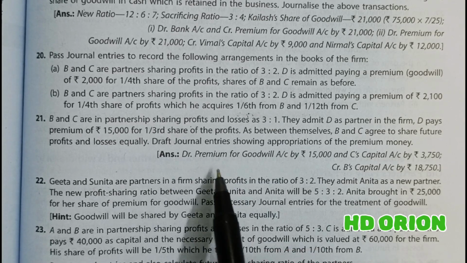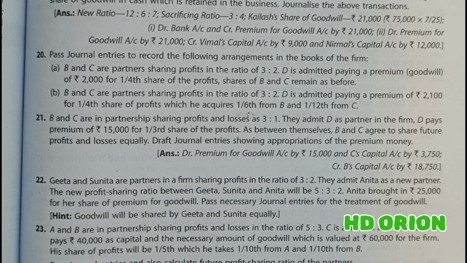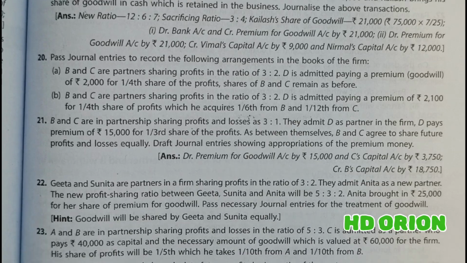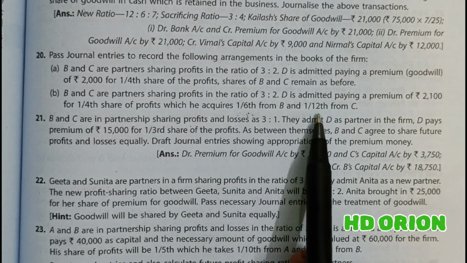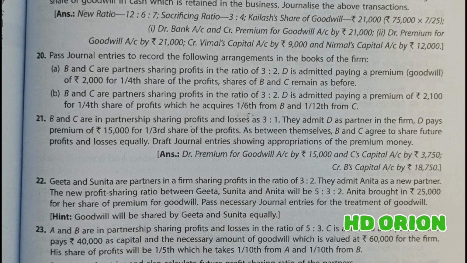Fine. Even if you solve the full question, sacrificing ratio is equal to old ratio minus new ratio, then also you will see that it is 2:1. So if you understand this, then it is a simpler method to understand what is sacrificing ratio, and it is very, very beneficial for a student.